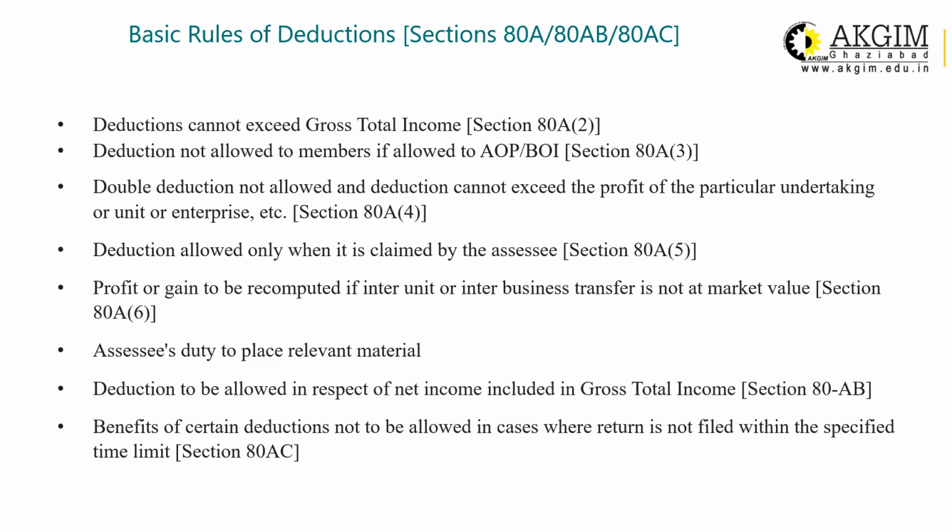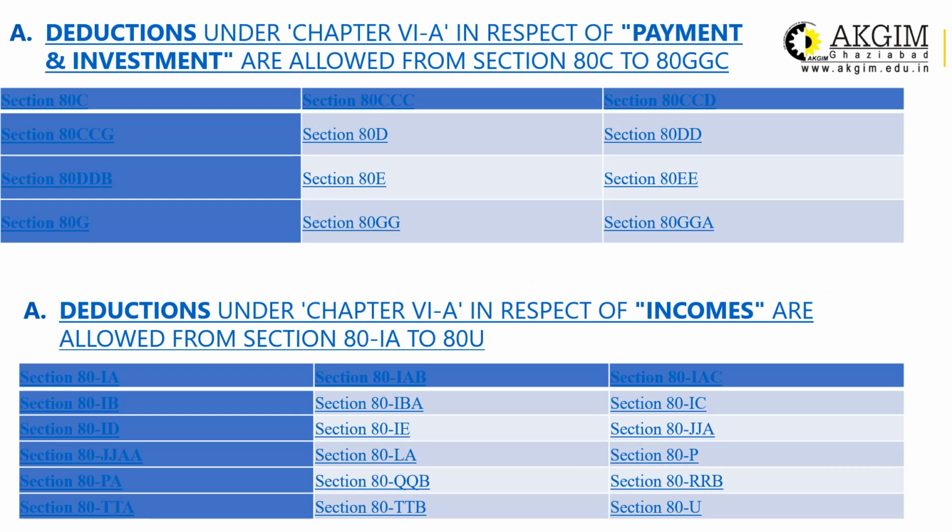But these are very certain specific deductions. Now here I have a summary of under which section these deductions are allowed in case of payment and investment, and which sections are related to the income, the deduction which is based on the income. Sections 80C, 80D, 80E, that is example only, 80EE, G, GG, these sections are related to the investment.